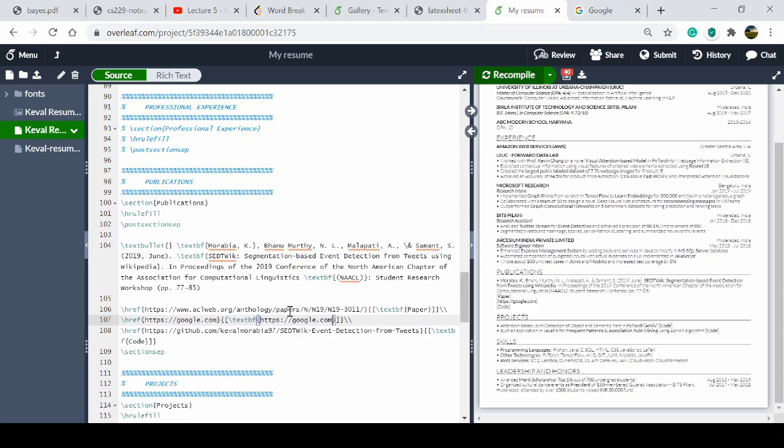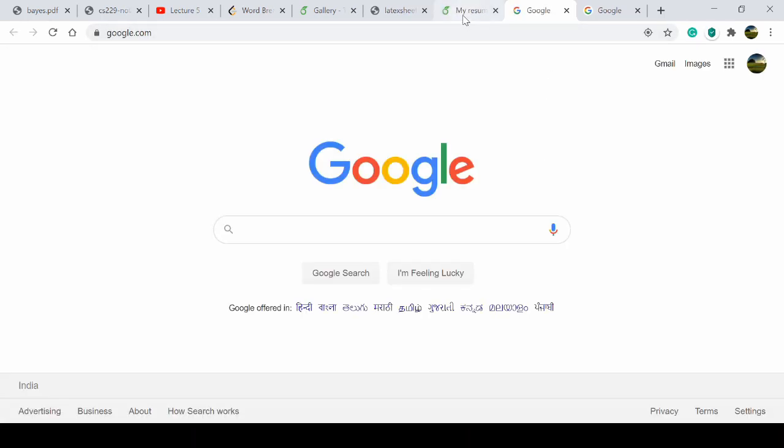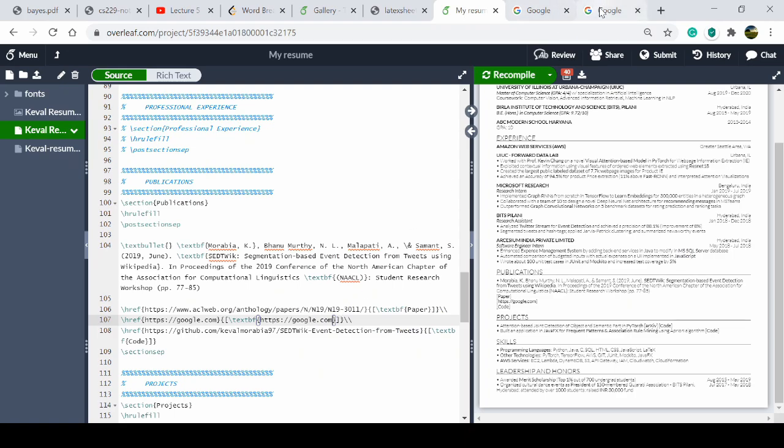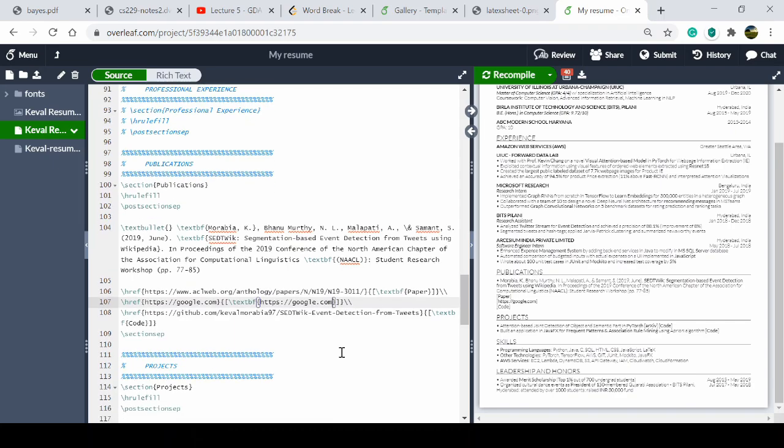So we have written select text boldface. You can see that when you click the link, it will open the next tab with the link which you have given here. So when you put any link here, remember to put \href and the link, and after that the name you want to give to the link, or you can just keep the same link as here.